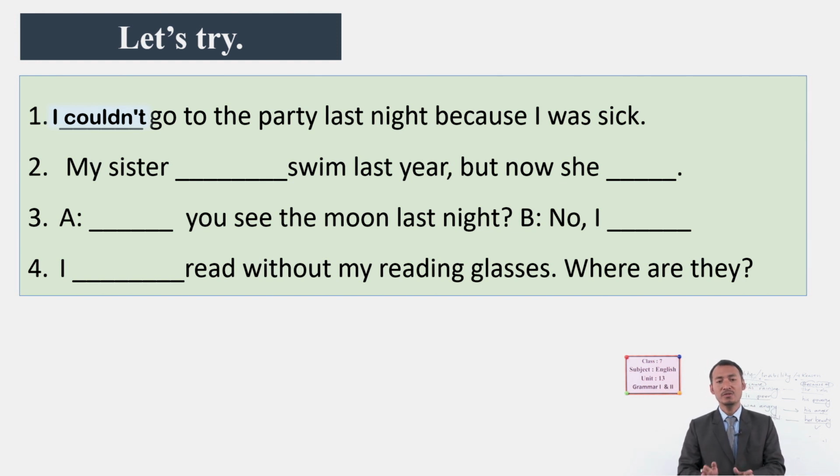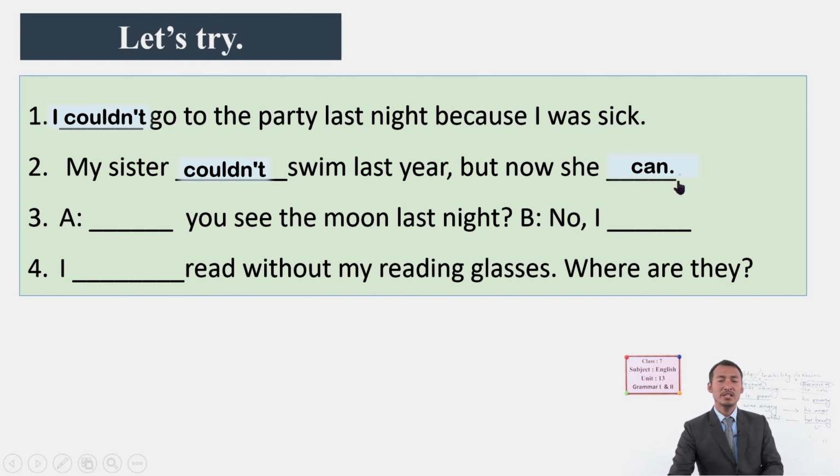And my sister swam last year, but now she. So how do you express it? In the past, someone might not do something, and at the present, she can. So, couldn't swim last year, but now she can. Did you see the moon last night?